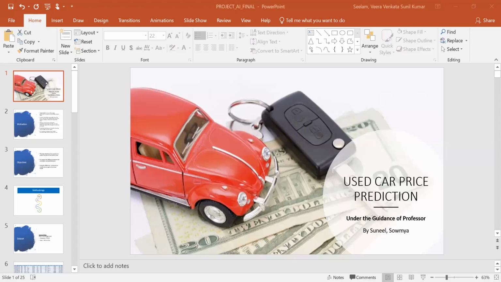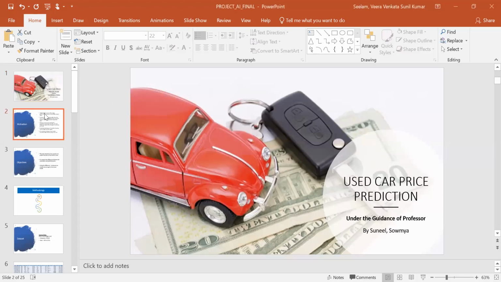So in this particular video we are making for the introduction to AI final project. The team members are Soumya and Sunil Kumar. This particular project is related to used car price predictions.